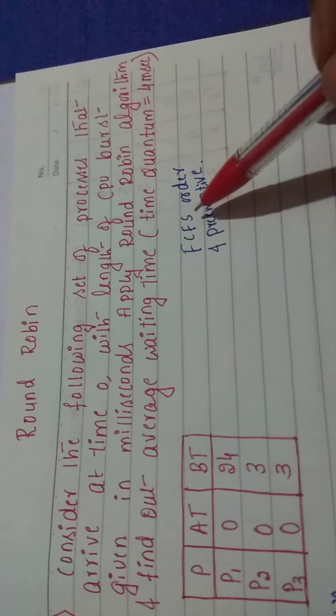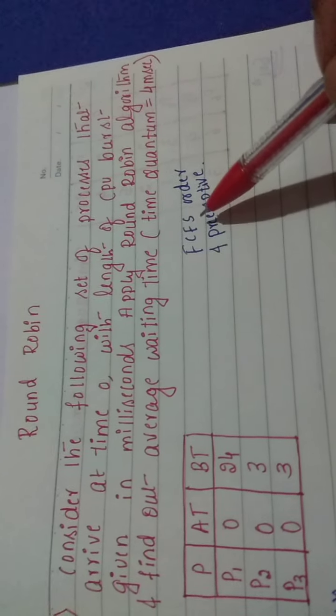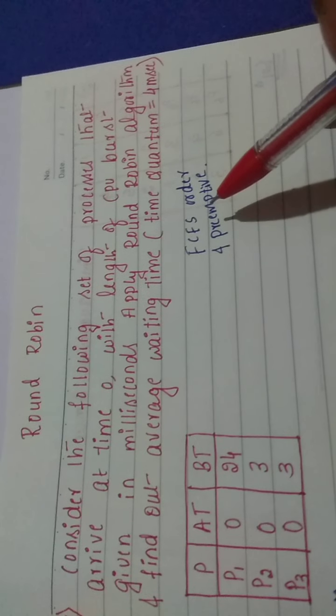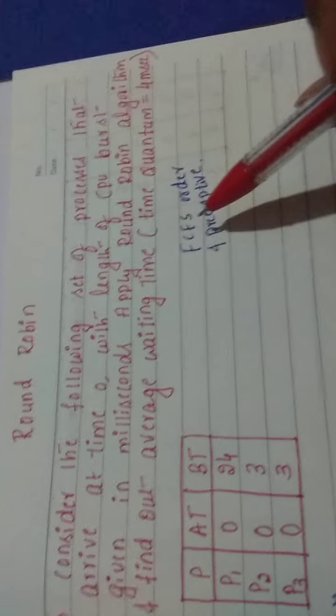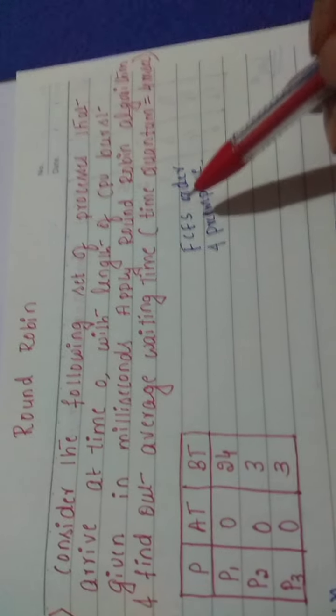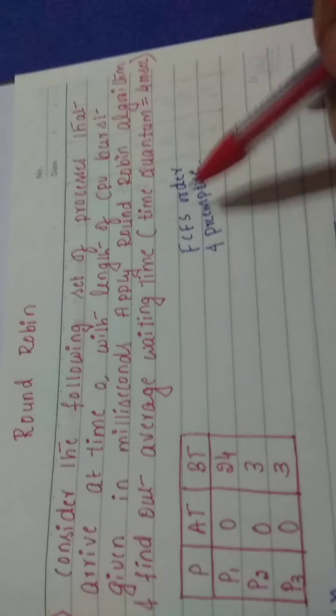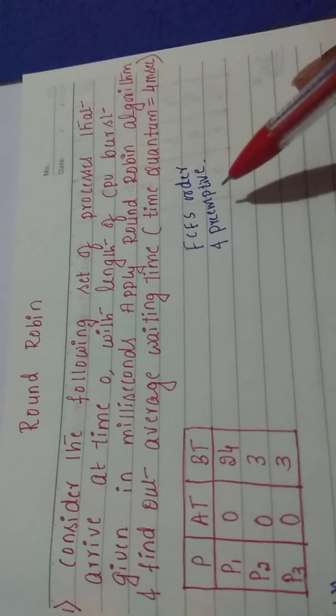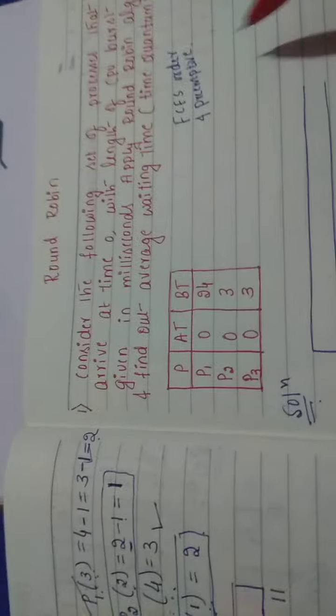Whereas the FCFS algorithm alone is not preemptive. The first algorithm we studied is not a preemptive algorithm. But here, round robin follows FCFS and it is preemptive. Round robin always goes for preemptive. It is never non-preemptive; it is always preemptive.